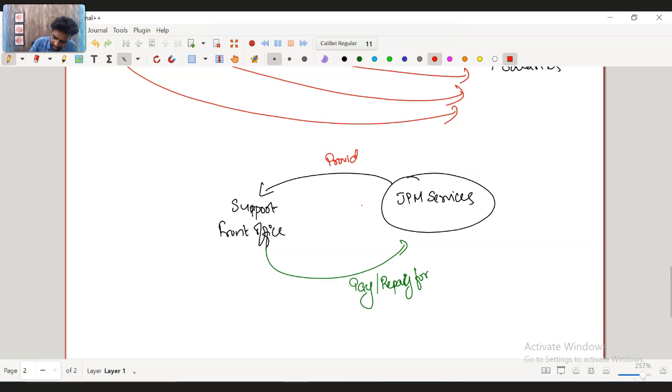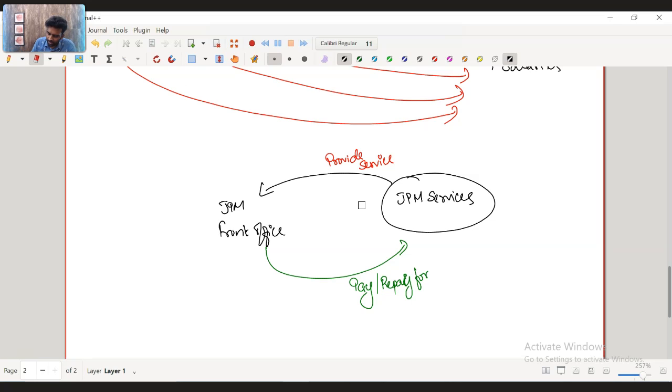So JP Morgan will provide service to the front office, and these front offices, what they will do? They will pay for the services that is offered.